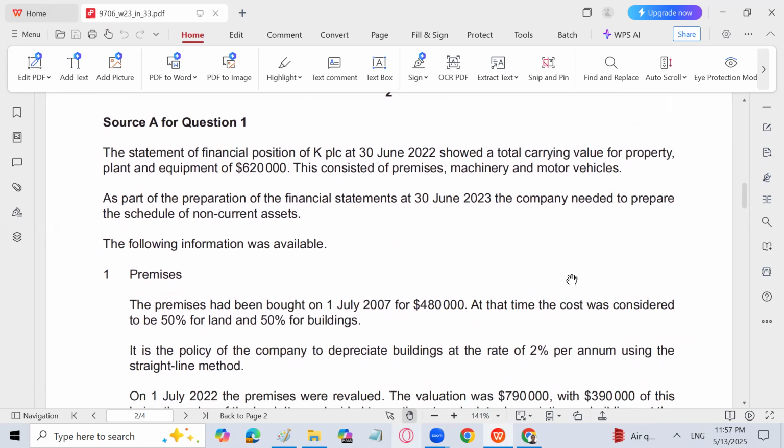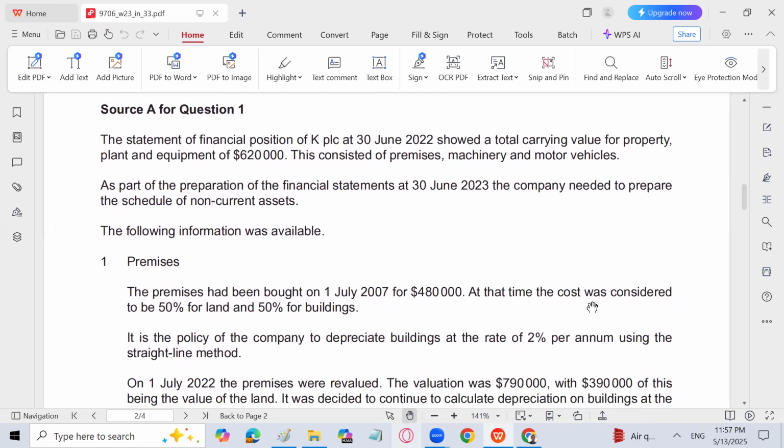The statement of financial position of K Public Limited Company at 30th June 2022 showed a total carrying value for property, plant and equipment of 6,20,000. This consisted of premises, machinery, and motor vehicle. So you are going to solve a schedule of non-current assets. You are supposed to prepare a schedule of non-current assets of a total carrying value of 6,20,000.